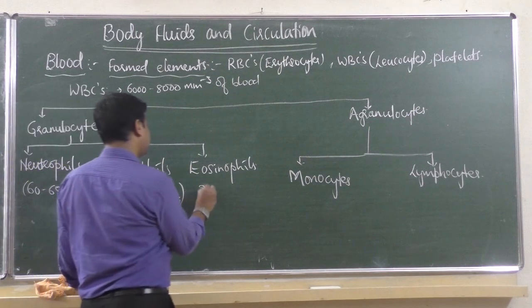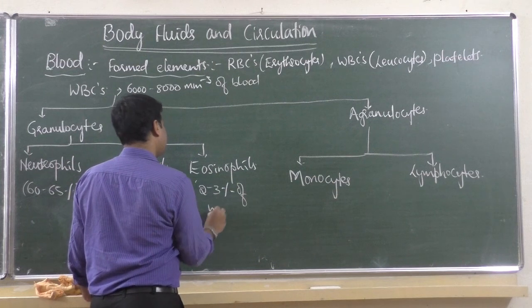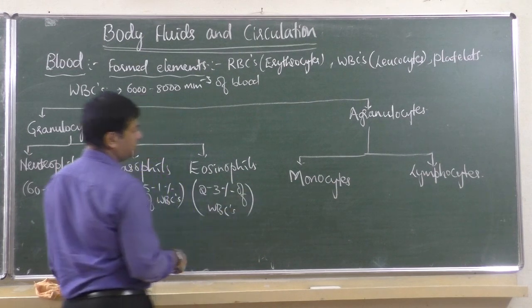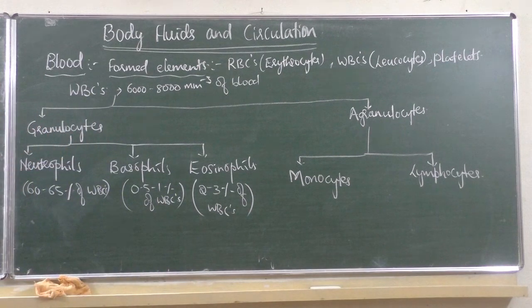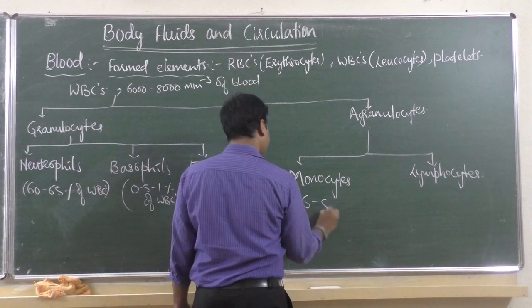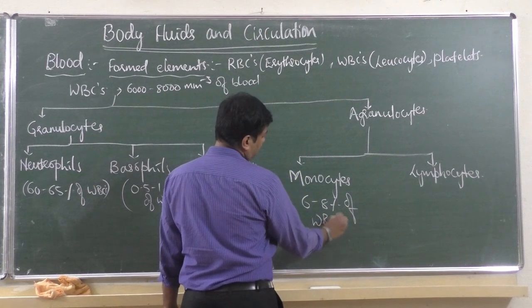Eosinophils constitute 2 to 3% of white blood corpuscles in number. What about monocytes? They constitute 6 to 8% of WBCs.